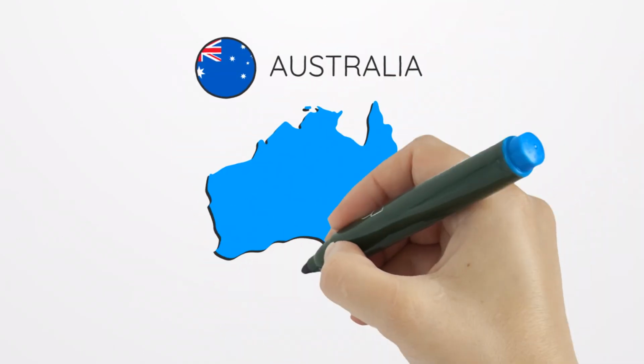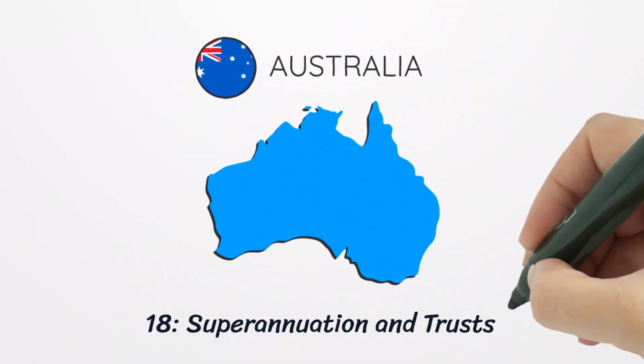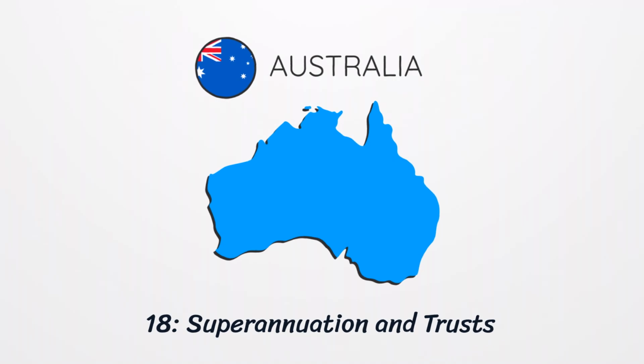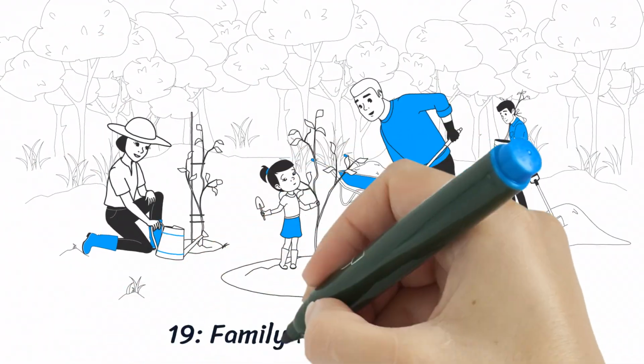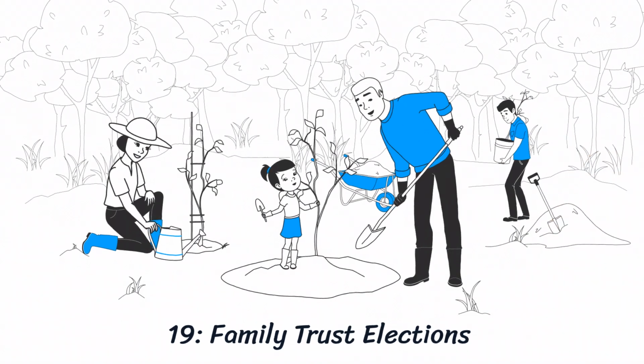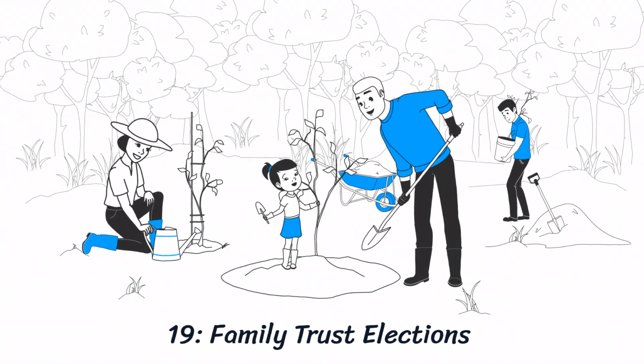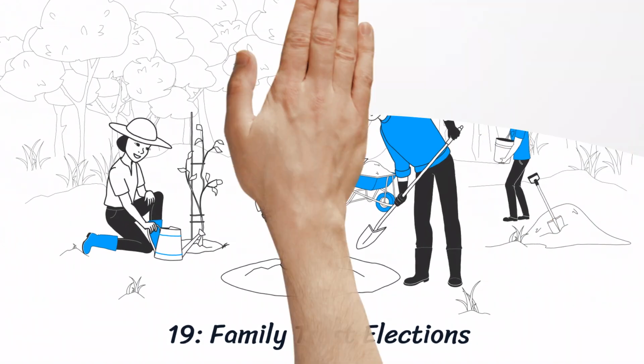Trustees are not required to pay superannuation for beneficiaries, but they must pay super for employees if the trust operates a business, subject to Australia's superannuation laws. In a discretionary trust, a family trust election can be made, limiting beneficiaries to specific family members. This may provide tax advantages, such as access to certain tax concessions.